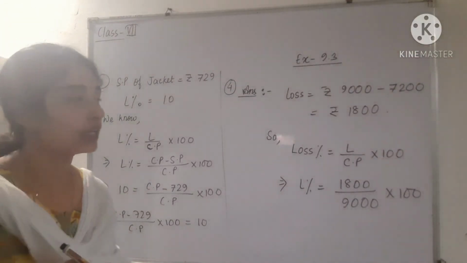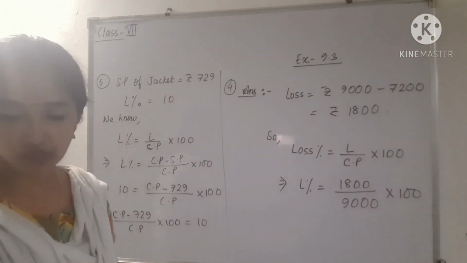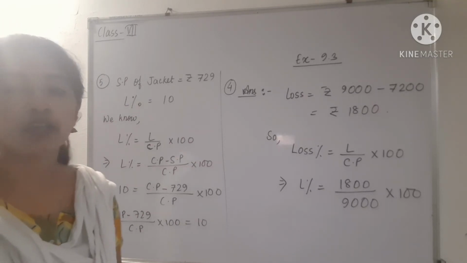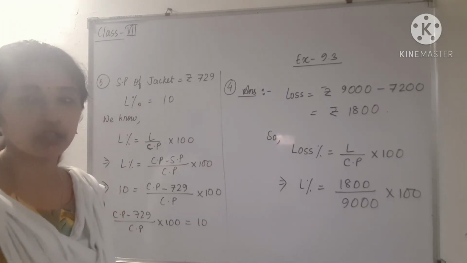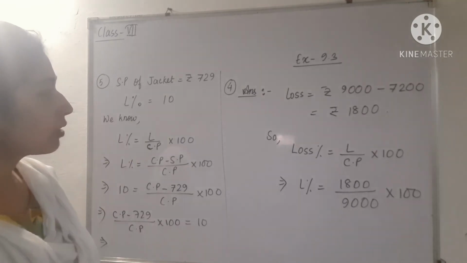So students, see the next question. I am not doing question number 3. That is also the same. CP is not given. You have to find CP and all the information is given in the table. So next is question number 4.